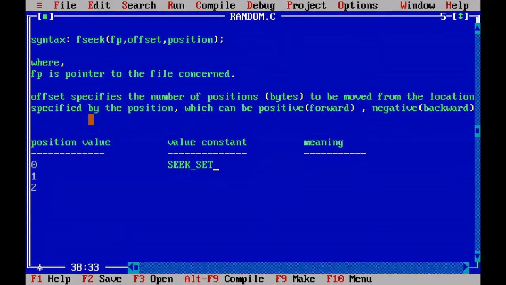To represent the beginning of the file, you can write 0, or in place of 0 you can write SEEK_SET. And to represent the current file marker position, you can write 1, or instead of 1 you can write SEEK_CUR. To represent the end of the file marker position, we can write SEEK_END, or you can also write 2. So what is the meaning of the first one? 0 or SEEK_SET will point to the beginning of the file.